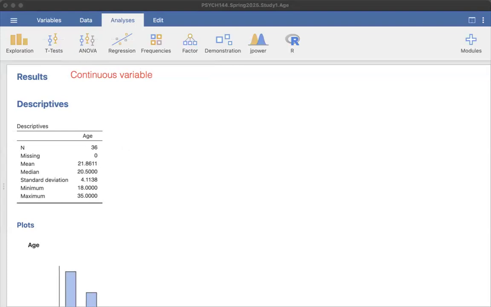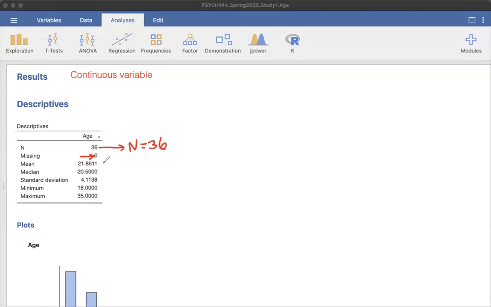You're going to see here that first of all, this tells us how many people are in our sample. So this number right here, n equals 36, means that there are 36 people in our sample. Now, out of those 36 people, there are no missing values for age. Because it's a zero, it means that everyone in that data set, all 36 people, gave their age.